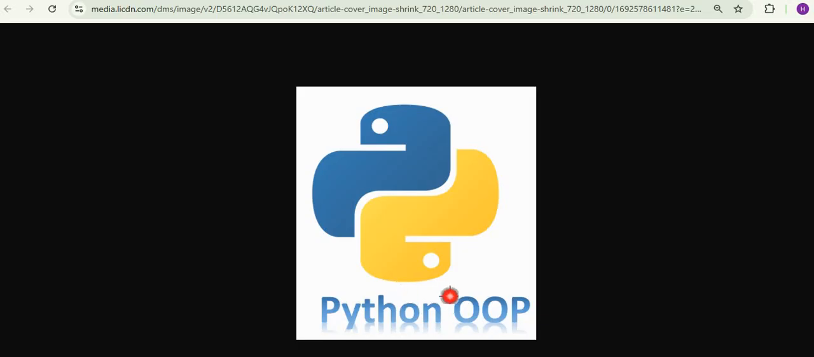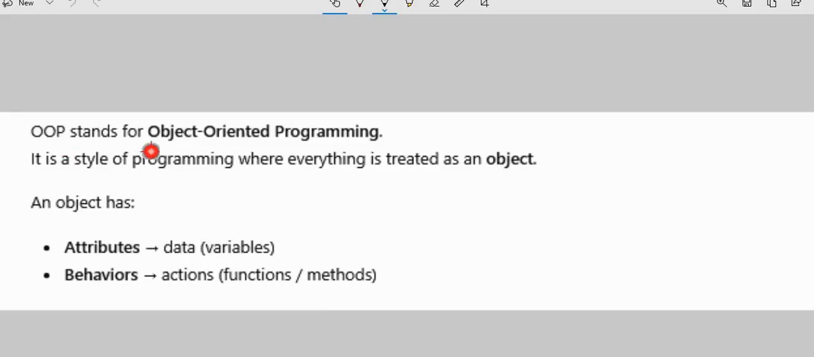Here the question arises, what is OOP? OOP stands for Object Oriented Programming. It is a style of programming where everything is treated as an object. An object has attributes. Attributes are data, which are variables, and we have behaviors, which are actions, the functions and methods inside a class. So these are called behaviors, and inside a class we have variables that are called attributes.